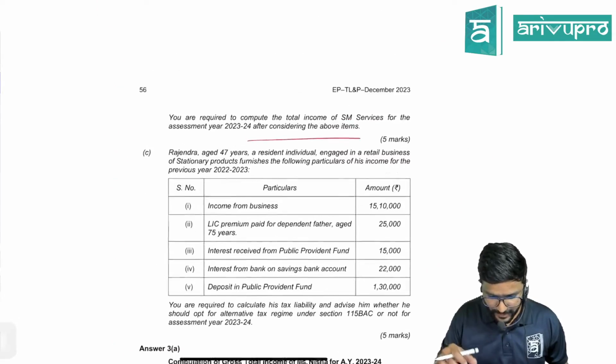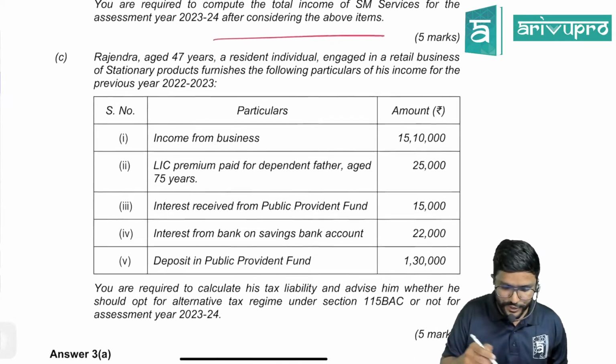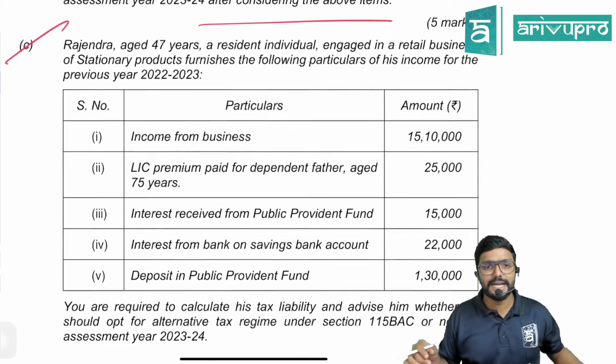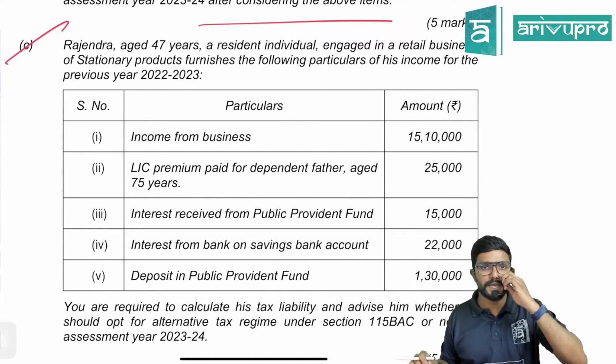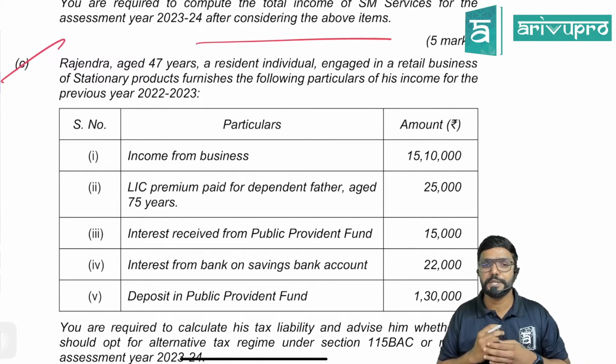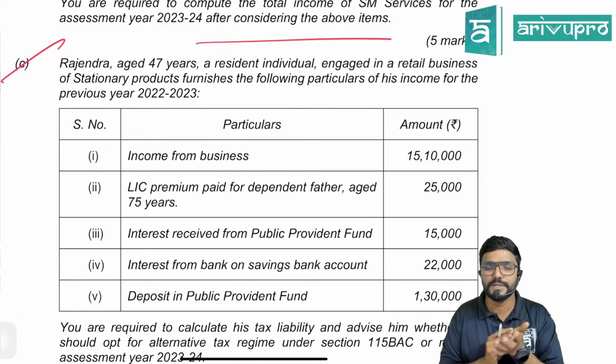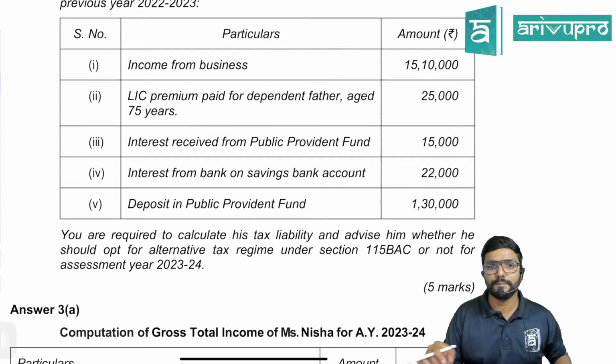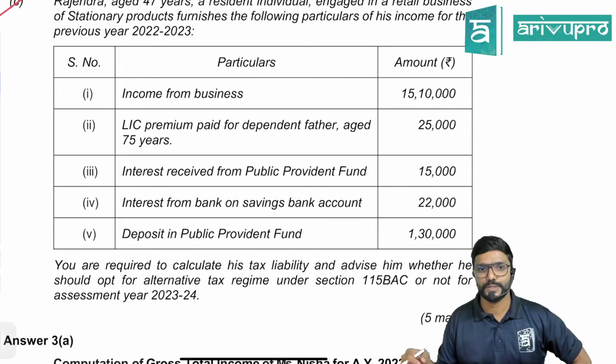Chalo, last sub question here. Rajendra, aged 47 years, a resident individual engaged in retail business of stationery products, furnishes the following particulars of his income for the previous year 22-23. Income from business 15 lakh 10,000.